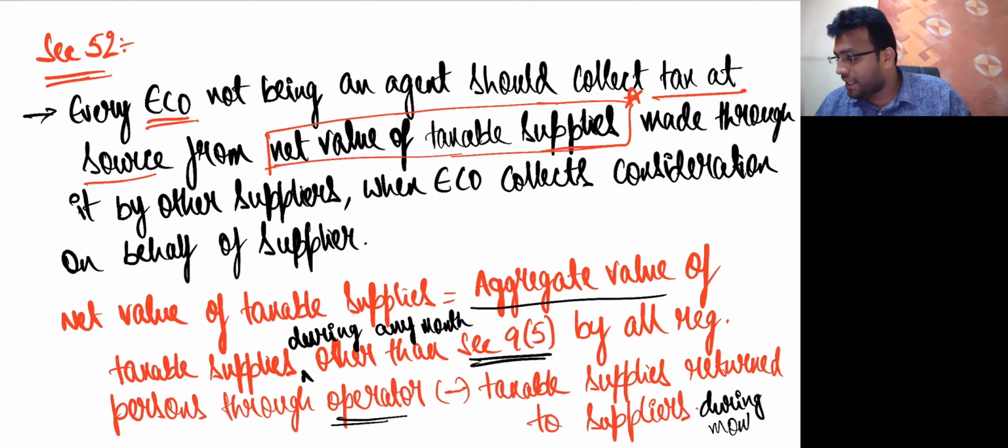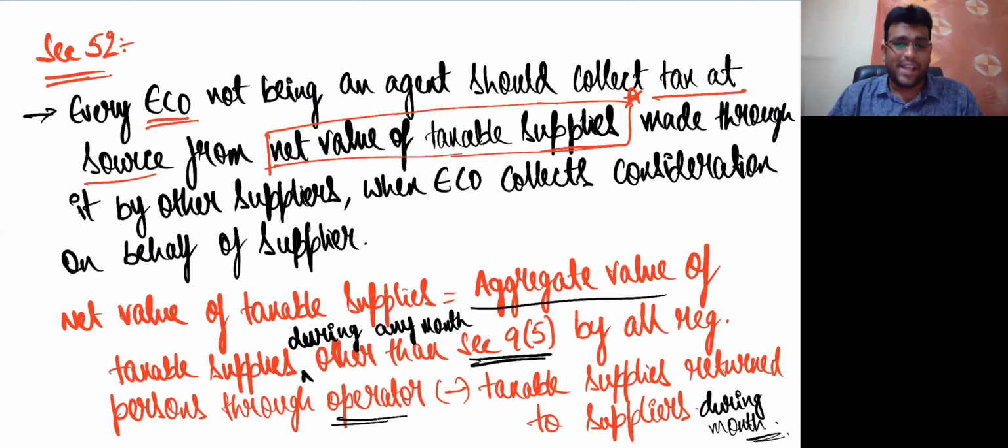So basically, in common sense words, sales minus sales returns. That is what we are trying to tell here. Correct? But you should not write sales minus sales return in the exam. 0 marks will come. Big 0 will come. Hello, write properly. Come on.